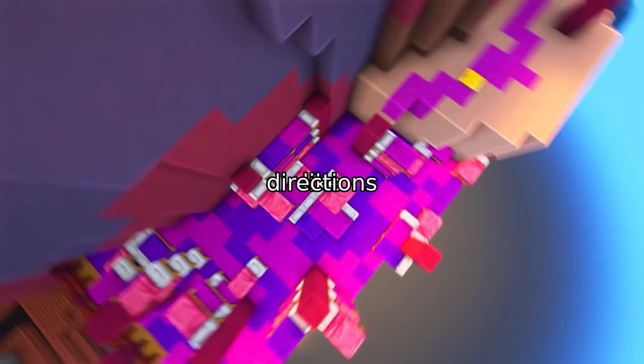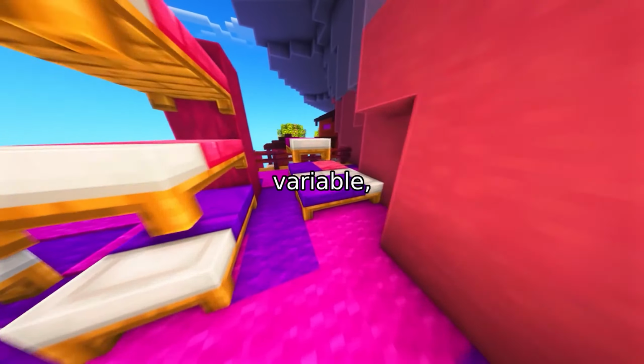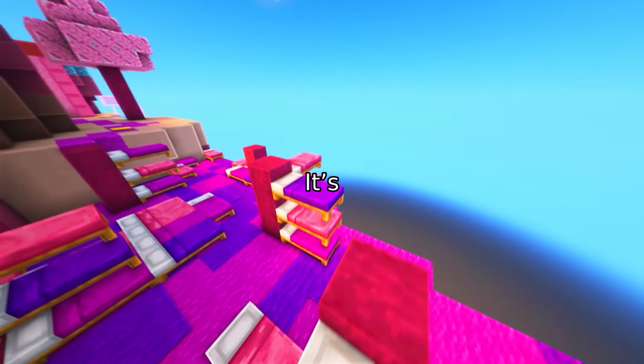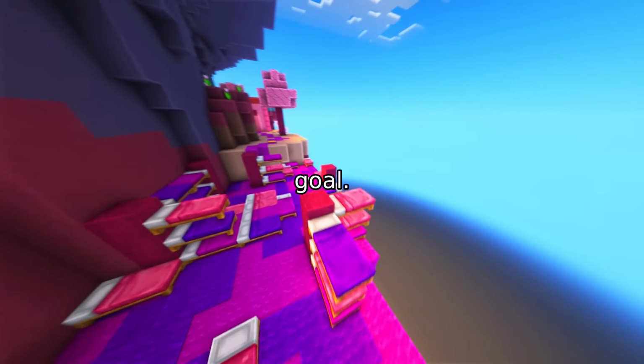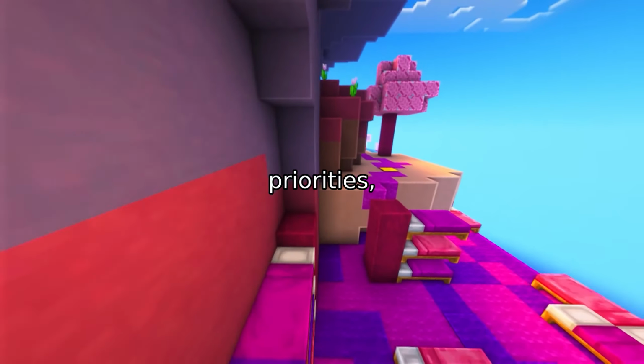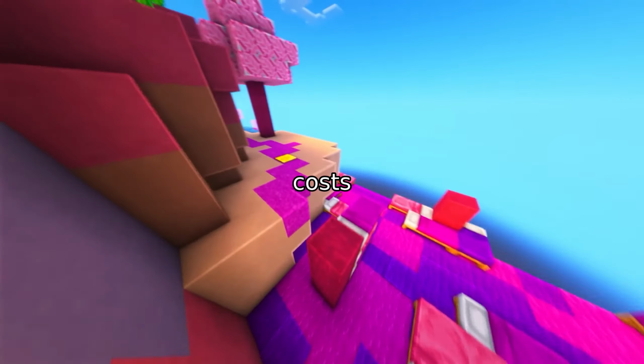Enter gradients. They're like directions telling the algorithm, if you tweak this variable, here's how it impacts the whole goal. It's like adjusting salt in a soup. Too much and it's ruined, too little and it's bland. But here's the catch. Algorithms can't just focus on one goal. They have to balance competing priorities, like keeping costs low and ensuring fairness.